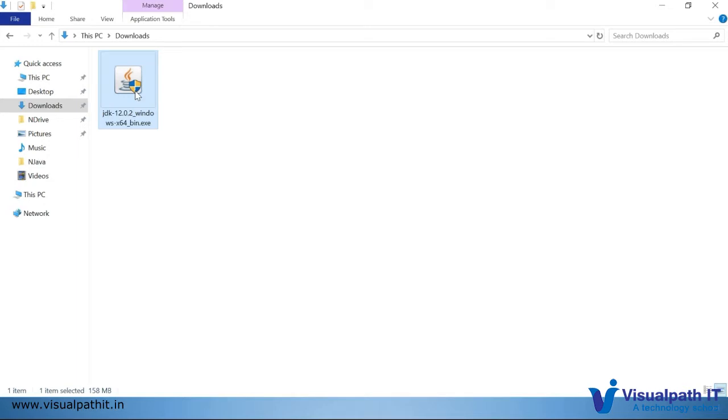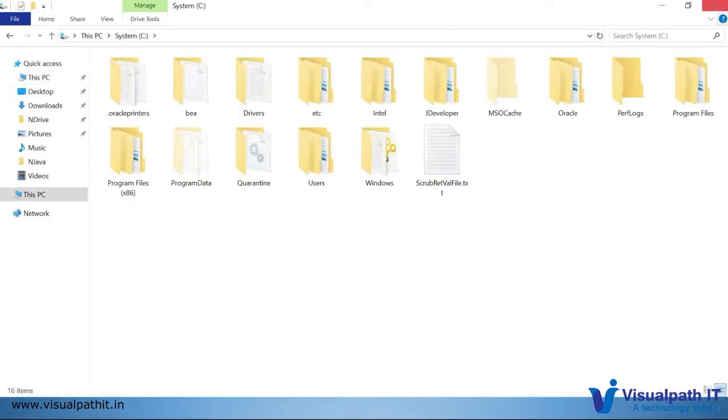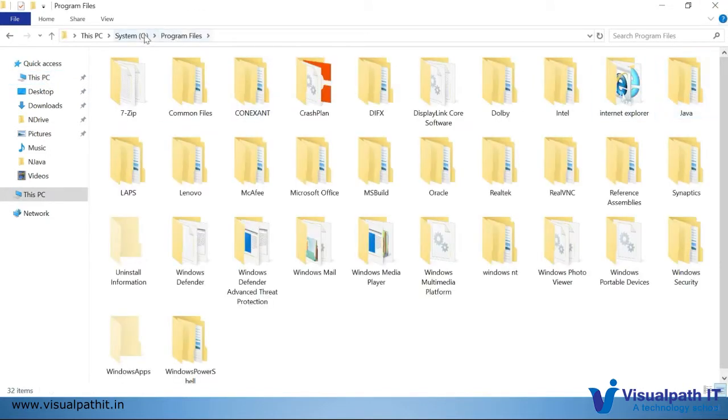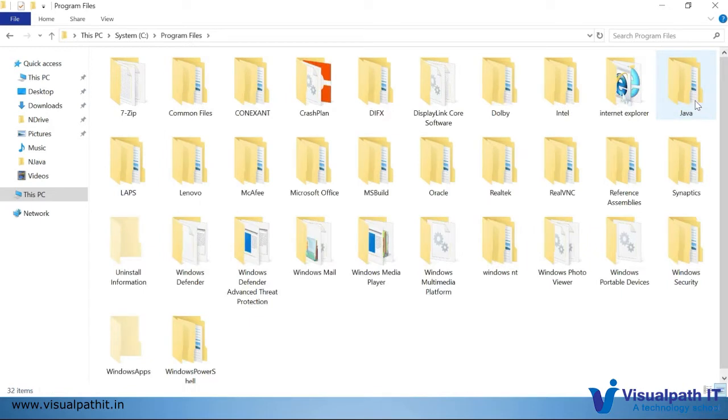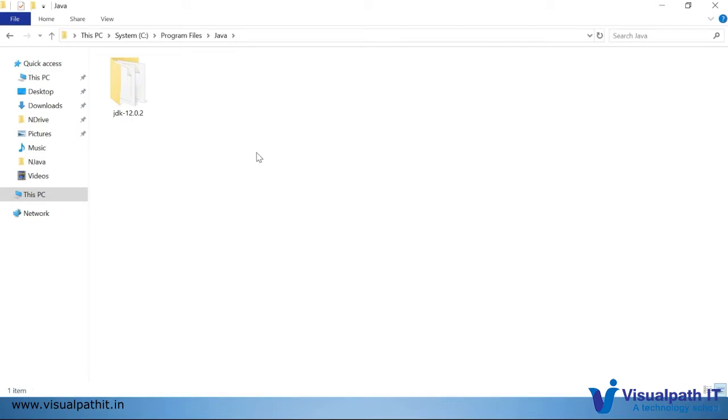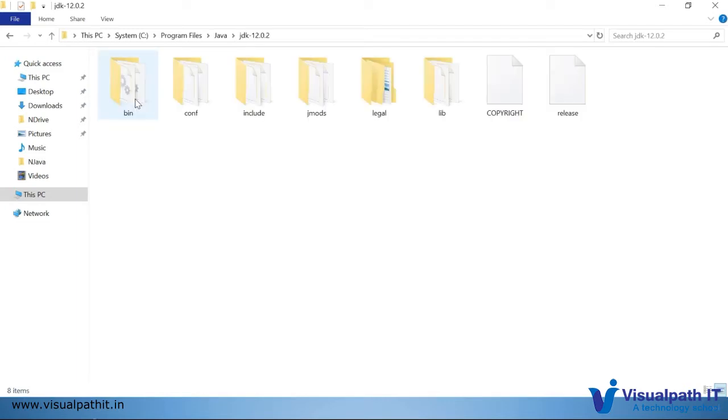Once the installation is done, the checkpoint is to navigate to Computer, then Program Files, or maybe Program Files x86, depending on your OS. While installing Java, it will prompt for which folder you want to install. That option will be there, and if you want to choose a different folder, you can. By default, it comes here. So here it is Java, and the version I have installed is the latest, JDK 12.0. And these are the different folders we have. We can go through them later.